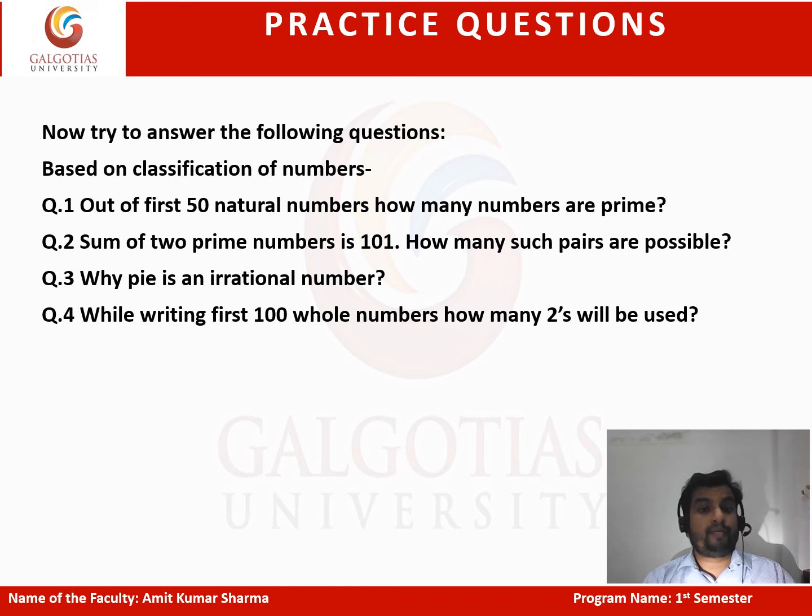The third question is, why is pi an irrational number? This is a thought-based question. You need to think about why pi is an irrational number. And the last one is: while writing the first 100 whole numbers, how many twos will be used? The concept of whole numbers and the concept of digits are required, right? So I hope you will be able to do these all.